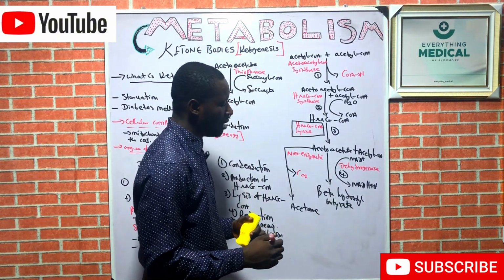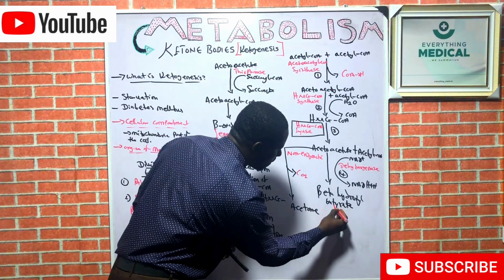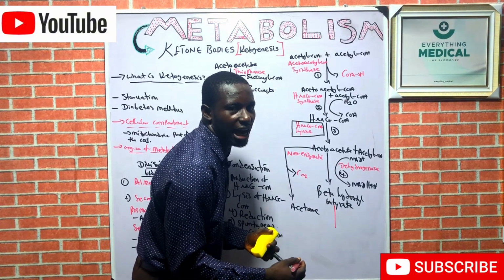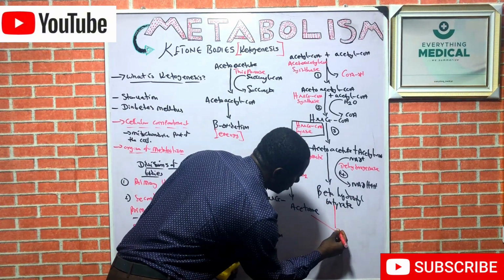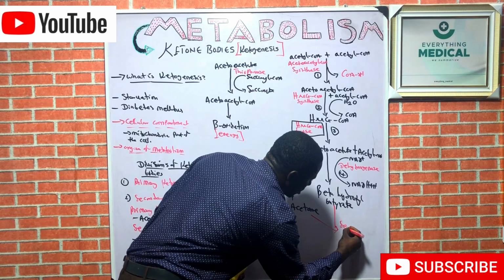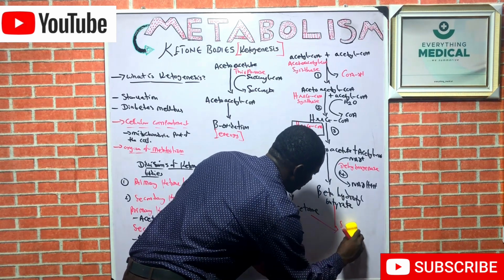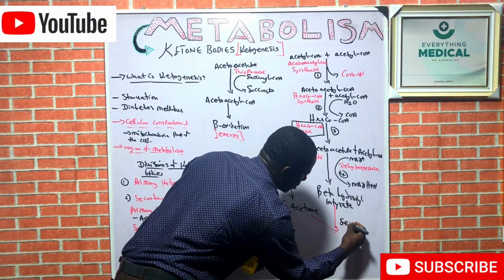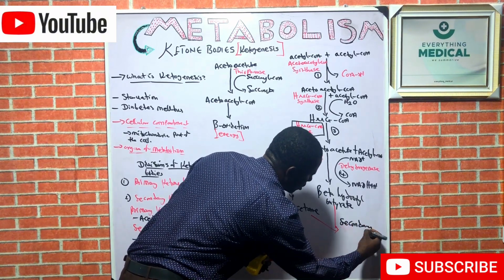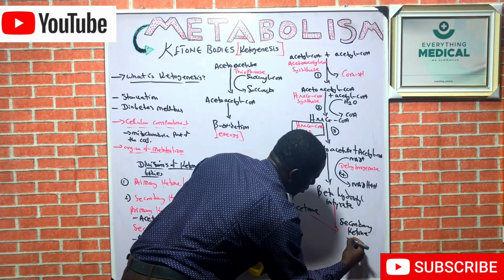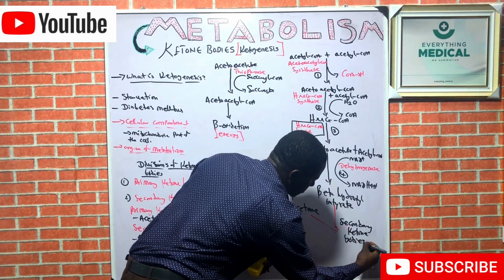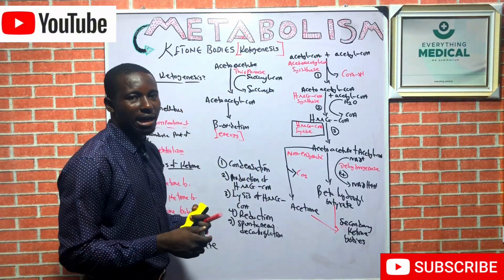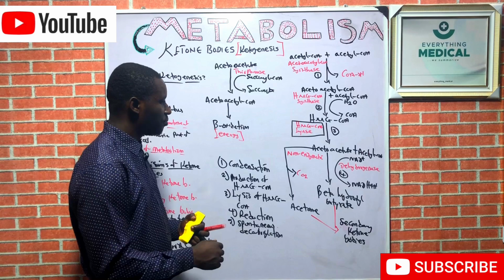So it is non-enzymatic. Recall that acetone and beta hydroxybutyrate are the secondary ketone bodies. We call them the secondary ketone bodies, while acetoacetate is the primary ketone body.